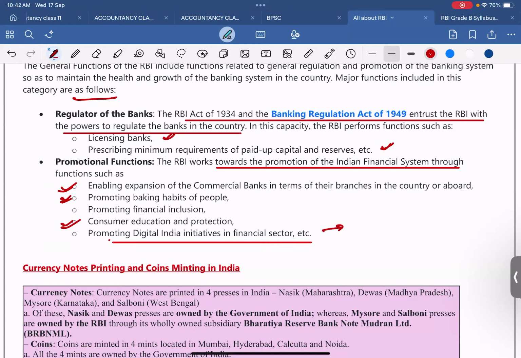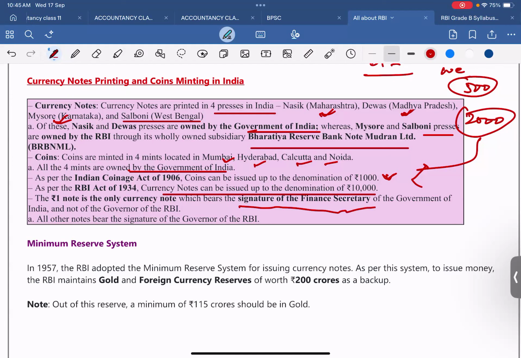The 1 rupee note is the only currency note which bears the signature of the Finance Secretary of the Government of India and not of the Governor of RBI. All other notes bear the signature of Governor of RBI. Okay? 1 rupee note has the signature of Finance Secretary.